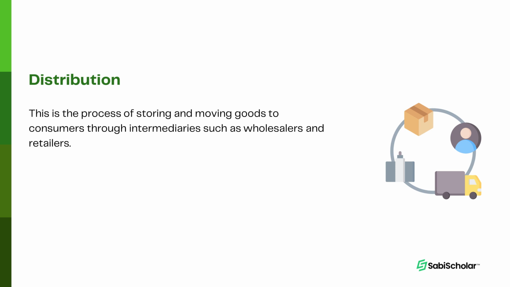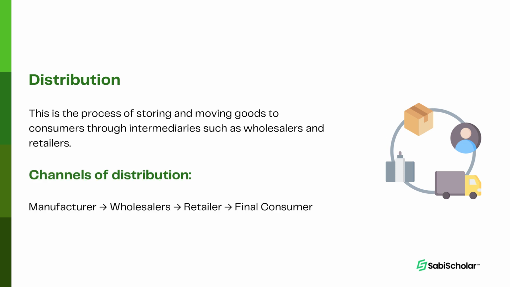So let's forget about that scenario, but we are talking about where you're moving these products you have produced from wherever they are produced to the final consumers using what is known as the channels of distribution. That's the next thing we are going to consider under this very concept, channels of distribution. This refers to the path through which goods move from the producer or manufacturer to the final consumers.